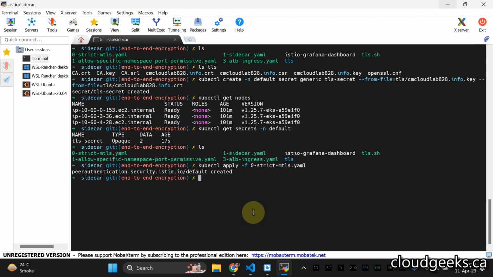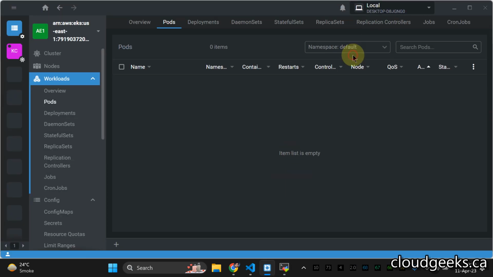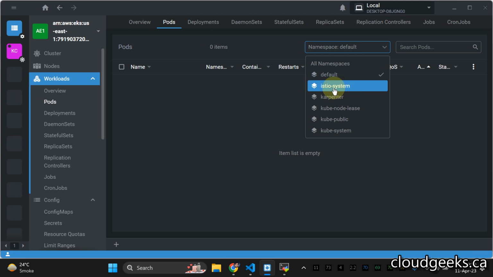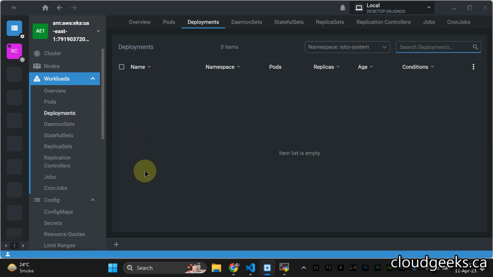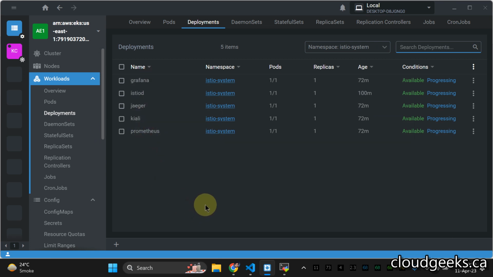So Istiod has three elements: Pilot, Citadel, and Galley. Citadel is actually responsible for this cert management, right? And it is going to do it automatically for us. So in order to visualize what I'm going to do, I'm going to simply navigate to the section Istio system. So if you see the deployments, I've already deployed Grafana and Istiod.